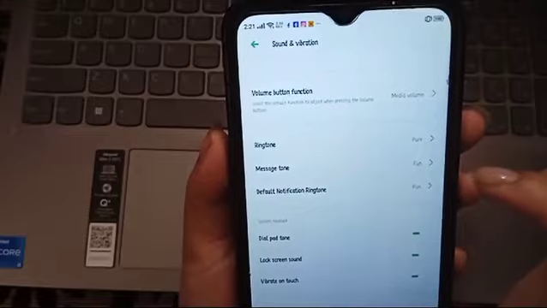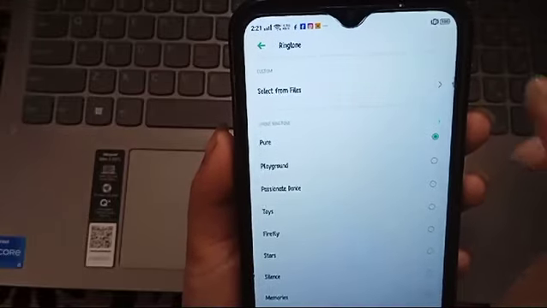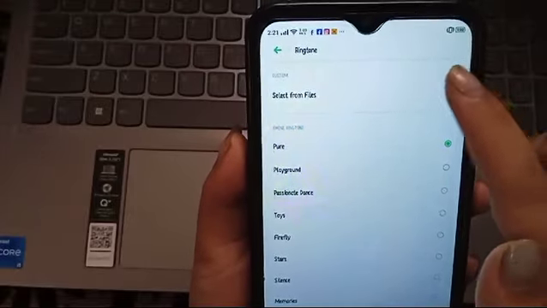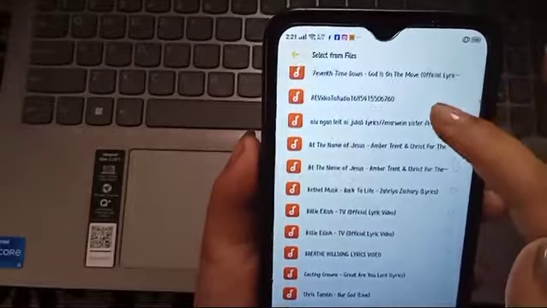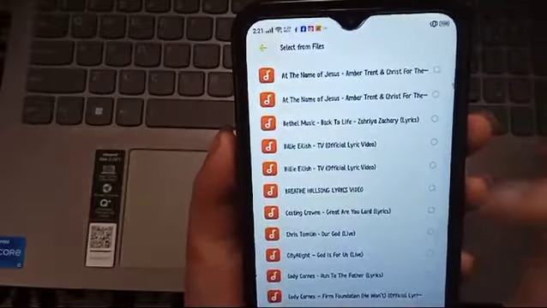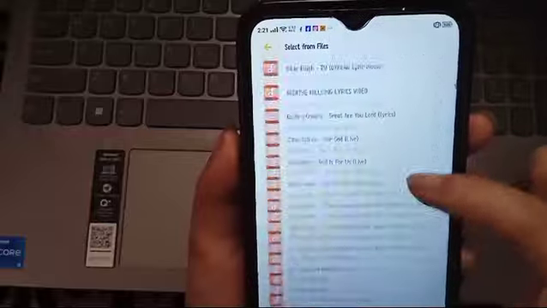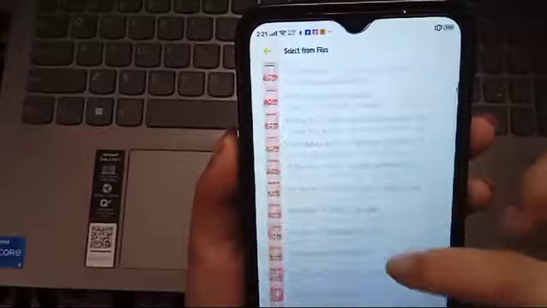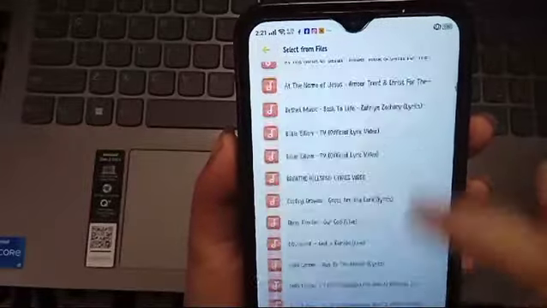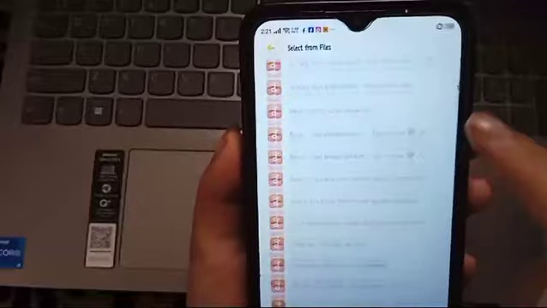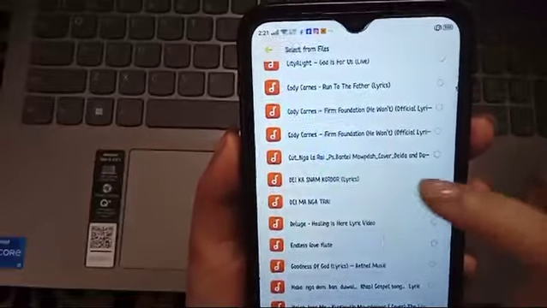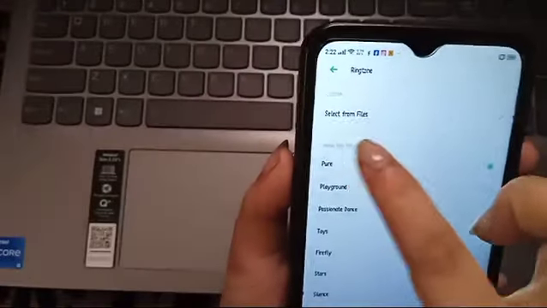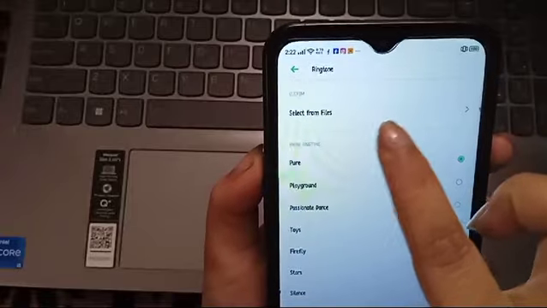So for custom ringtone, you will click on the ringtone, and then after that we will click here, select from files. The custom ringtones are the ringtones that are downloaded songs and downloaded audio. So you can click any of the audio that you have downloaded. After you have clicked that audio, it will show in here, and whatever audio you have chosen will show here.